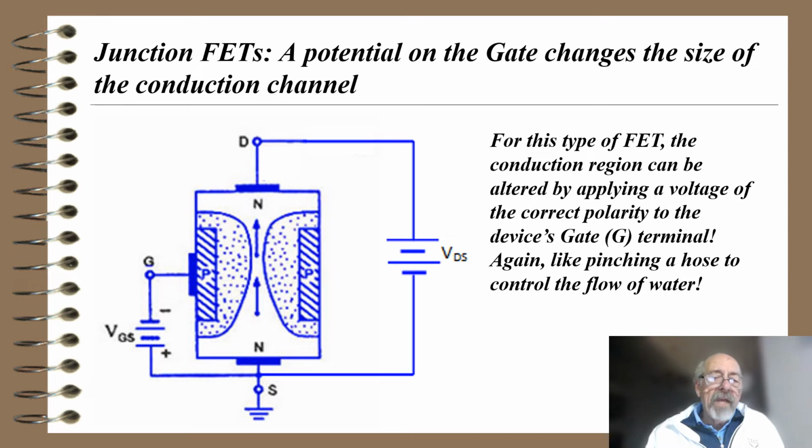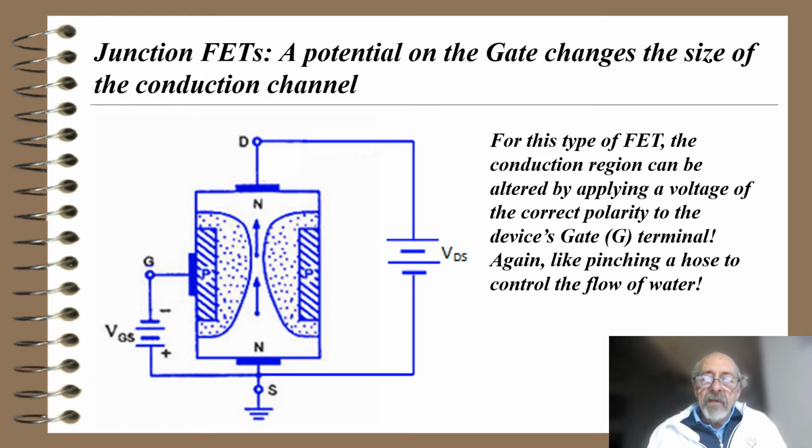But meanwhile, there's a negative voltage on the gate. And the negative voltage on the gate, which is P-type material, will cause the P-type material to expand and the N channel to reduce. And you can put enough negative voltage on the gate to cause the N channel to disappear, and that would cut off all conduction for that device. Again, just like taking a water hose and bending it over and cutting off the flow of water.